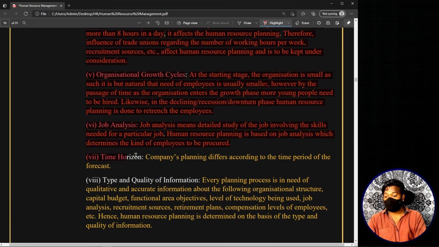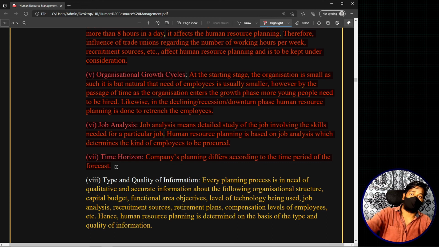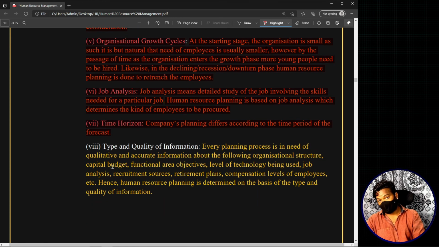Now, time horizon. The company's planning differs according to the time period of the forecast, right? For example, whatever example we have taken till now, we discussed that we have an upcoming project after 1 year. Similarly, we'll also be having upcoming projects after 2 months, after 3 months, after 4 months. So based on the time period that we have, our human resource planning will also get impacted or affected, right? So that is what we are telling, that the time horizon is also one factor that affects the human resource planning in an organization.